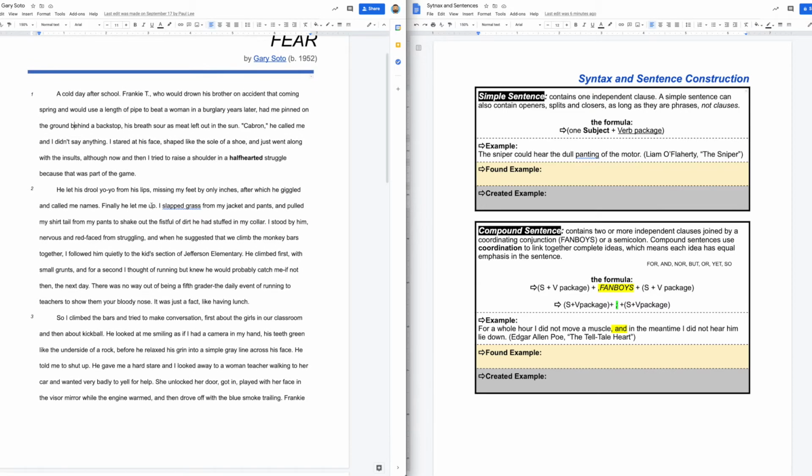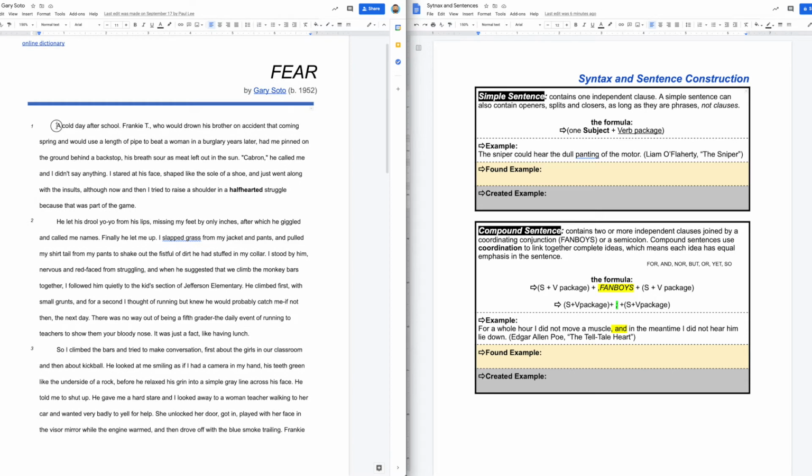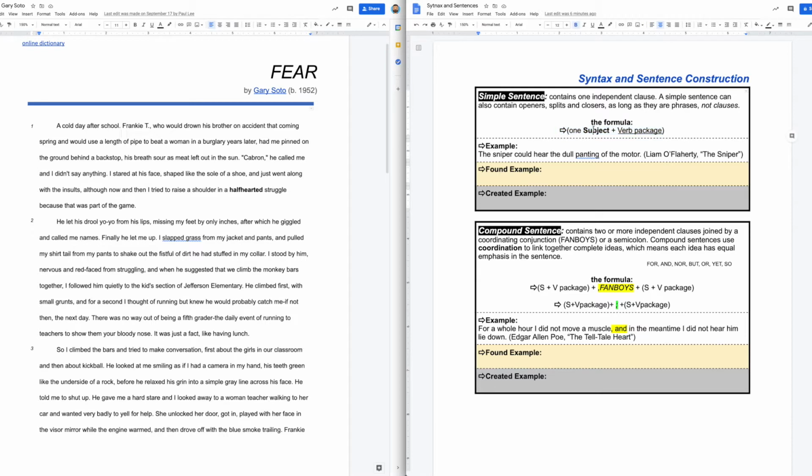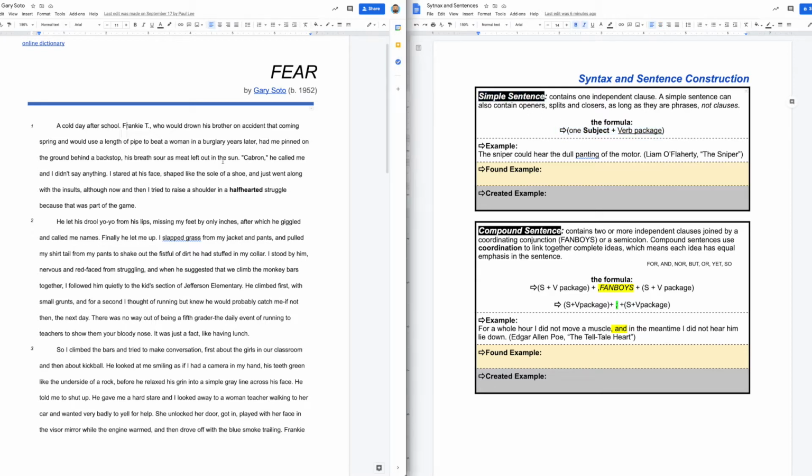So let's see if I can find it. A cold day after school. You might think, oh, well, that's a good sentence that I can use. The problem with that one is that it's got a subject. It's talking about the cold day, but there's no verb in that sentence. So technically that one's a fragment, and we're not looking for fragment sentences. We're looking for simple sentences.